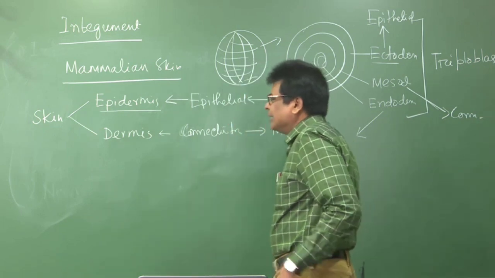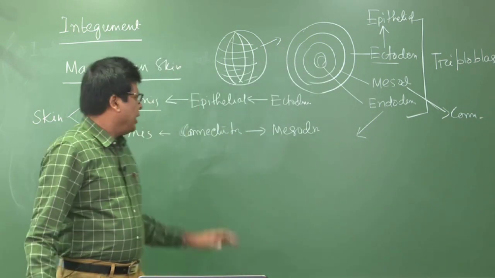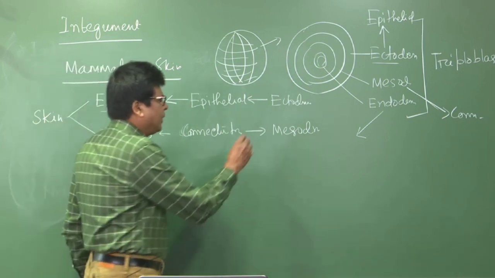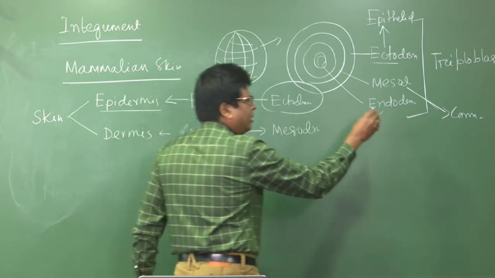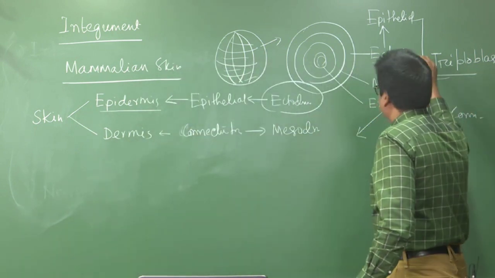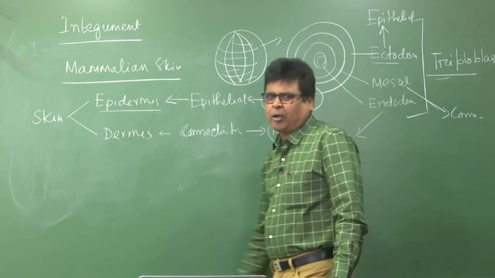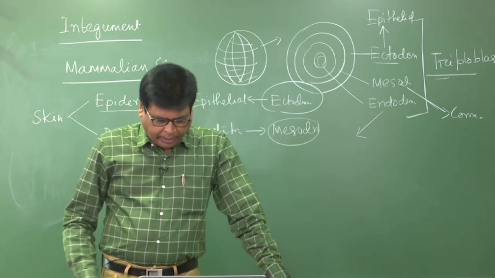That means the skin consists of epidermis and dermis, and epidermis is derived from the ectoderm of the primary germ layer, and the dermis is derived from the mesoderm of the primary germ layer.